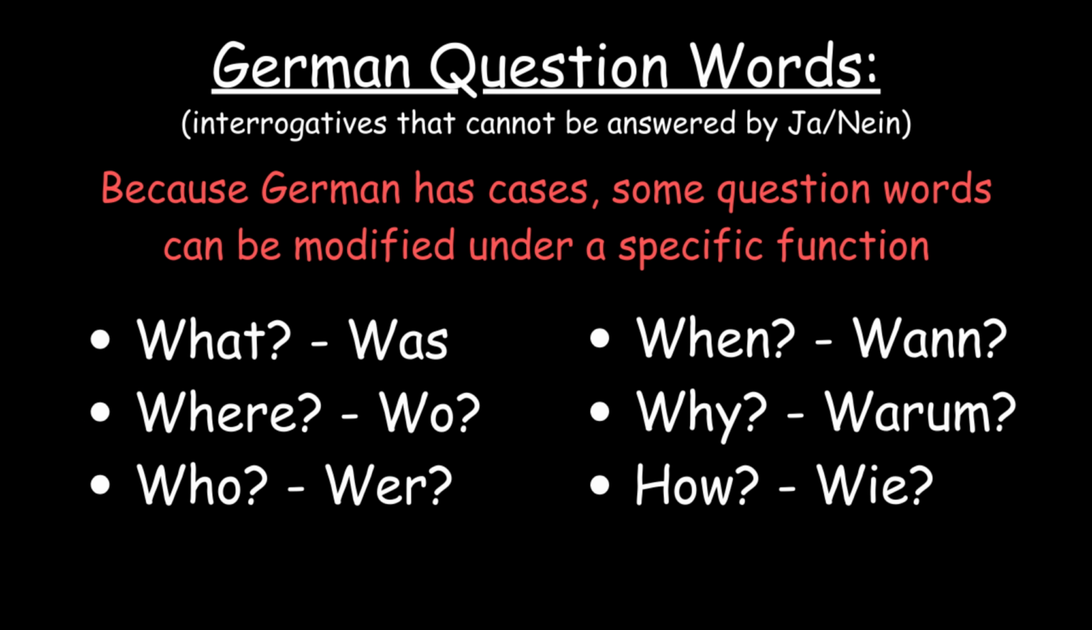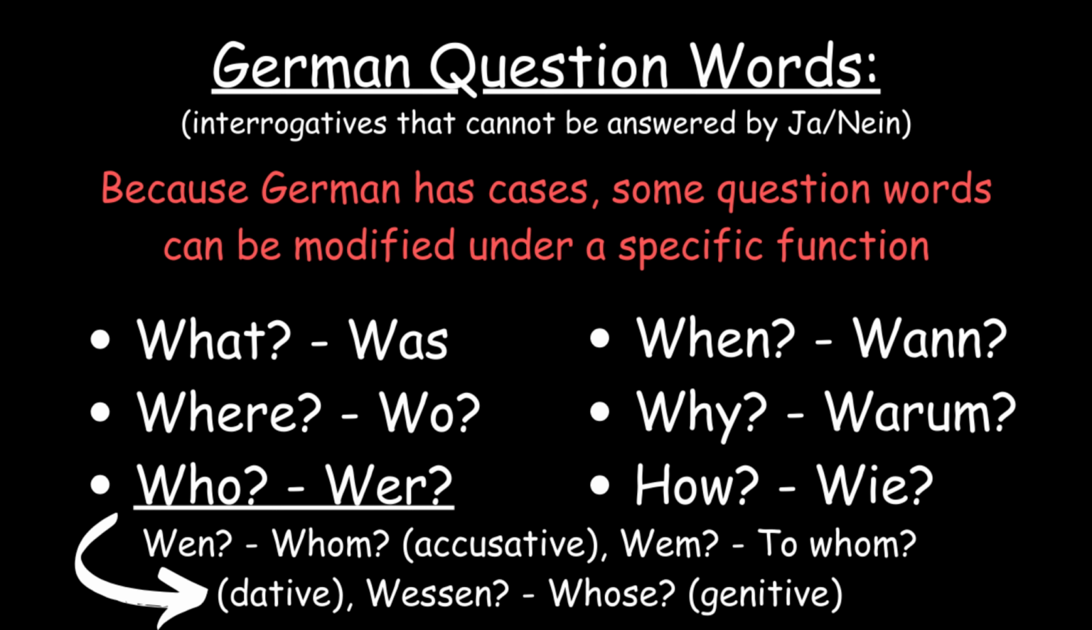Alongside, German has cases in which some question words will be modified, like wer. Wer means who, because that is its dictionary form, in the nominative. But it becomes wen, whom, in the accusative, wem, to whom, in the dative, and wessen, whose, in the genitive. Even though I cover these words when showing the cases, it's better to redefine them because you can understand how and why they get modified.